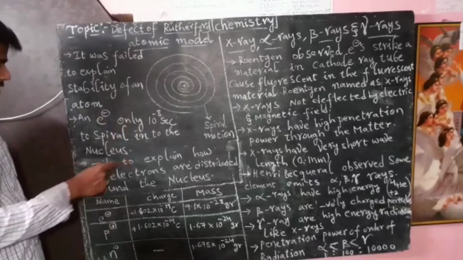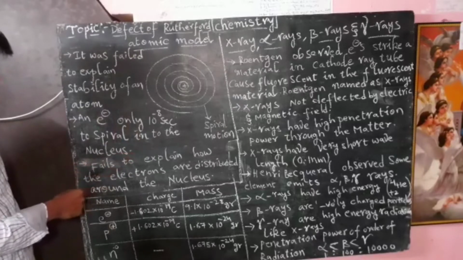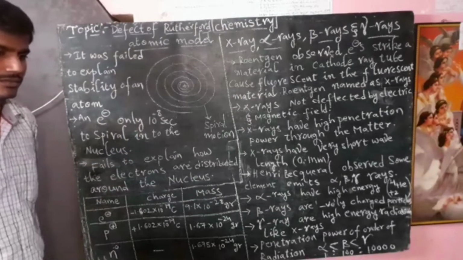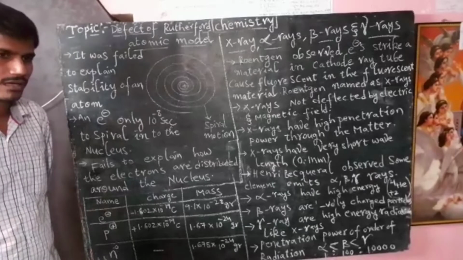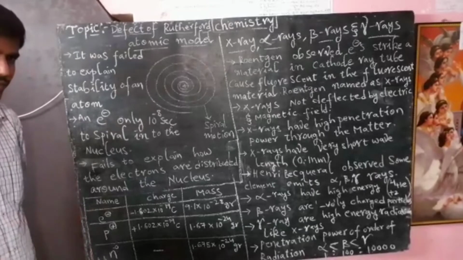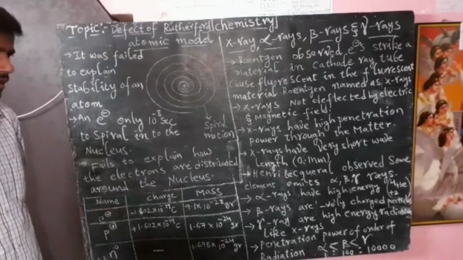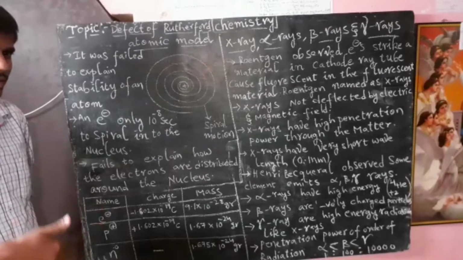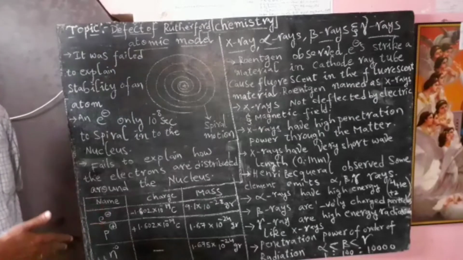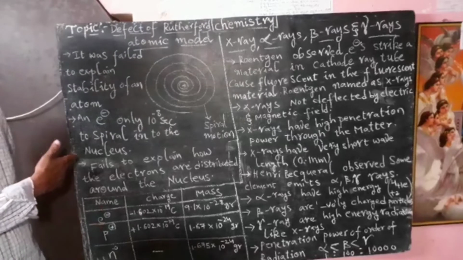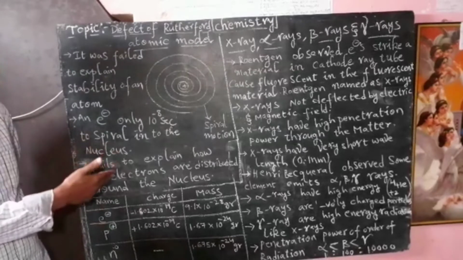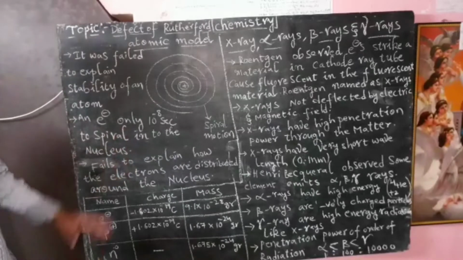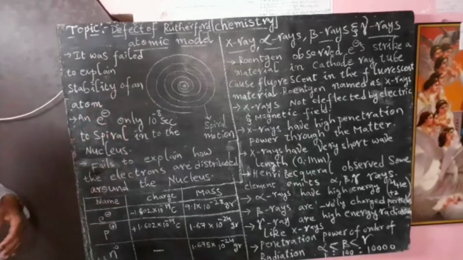Next, it fails to explain how the electrons are distributed around the nucleus. In the Bohr atomic model we can see the distribution of the electrons. The Bohr atomic model came after the Rutherford atomic model. In this Rutherford atomic model he did not explain how the electrons are distributed around the nucleus. So these are the main defects of the Rutherford atomic model.